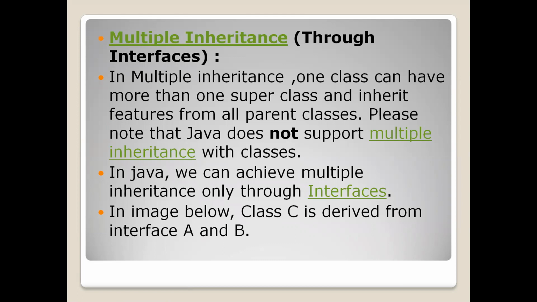In multiple inheritance, one class has more than one parent class or superclass, and inherits the features of all the parent classes, right? Up to now we have seen simple and multi-level. In simple, there are two classes, class A and class B. Class B is a subclass of class A. That is simple inheritance or single inheritance. In multi-level inheritance, if you observe class A, it doesn't have any parents. If you observe class B, it has one parent, that is A. And if you observe class C, it has one parent, that is B. That is multi-level inheritance.